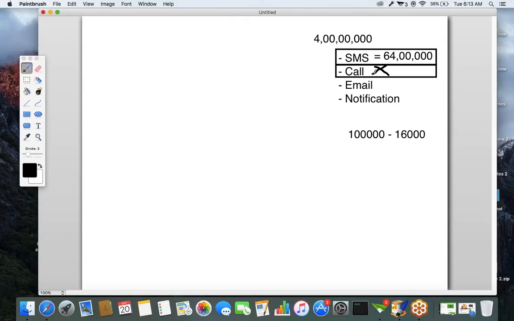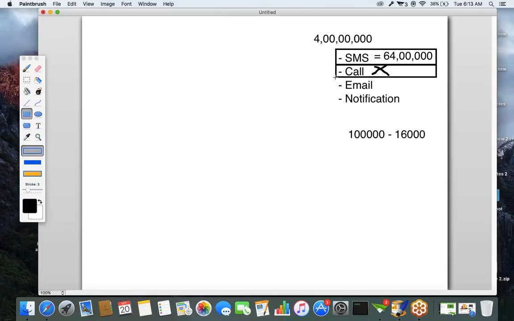When you make a call, the user will see it as a customer care call from Amazon, so the user will not lift the call, he is going to disconnect it. First, practically it's impossible to make a call to 4 crore people in one day. And second, it will not reach the maximum people. So the second one is not possible basically.